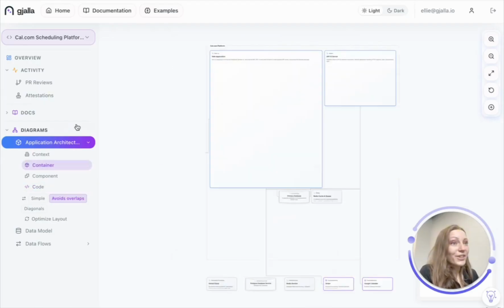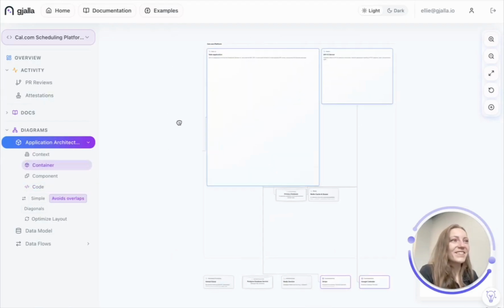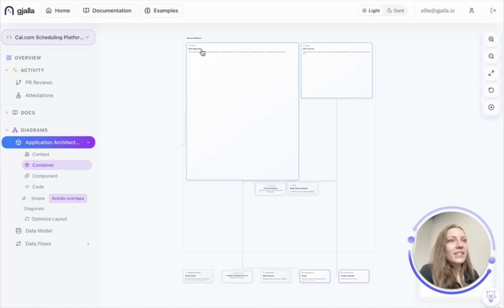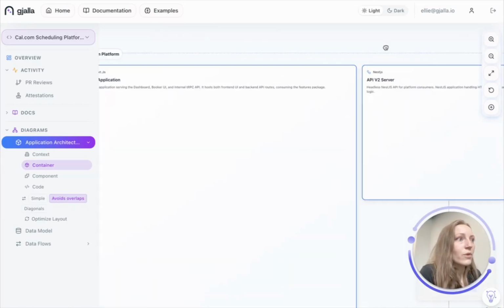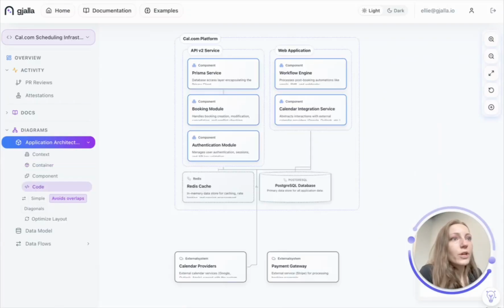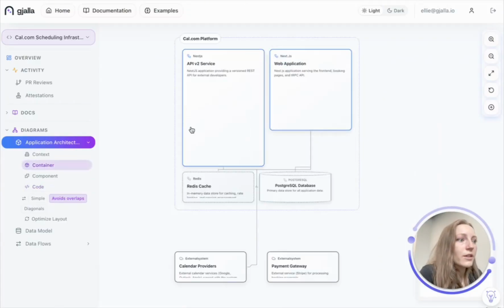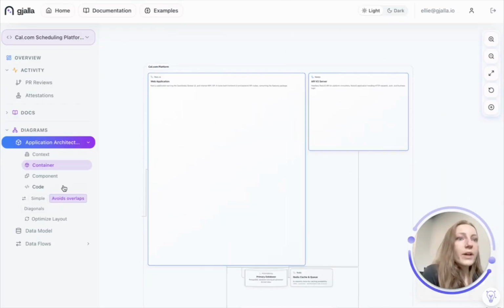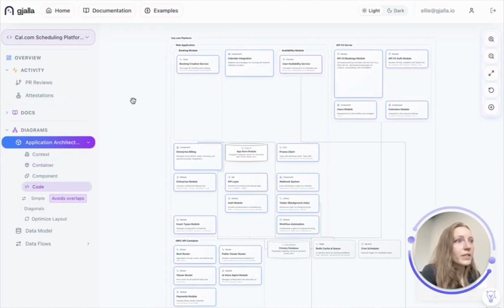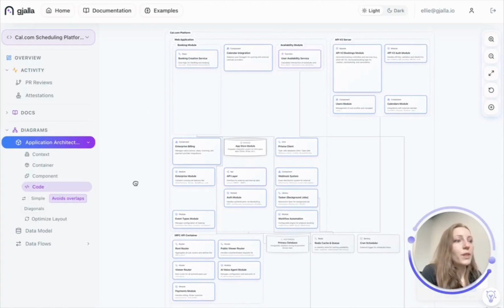And now I'm going to show you the LangChain one. So this one has a lot more detail and it's actually the same. One of the containers is the web application and one is the API v2 server, which if I come here in the Claude Agents SDK, those are the same high-level containers that were identified in the workflow running with Claude Agent SDK. But let me zoom back out. If I come here, there's a lot more detail in the submodules, the code modules, everything that's within those.